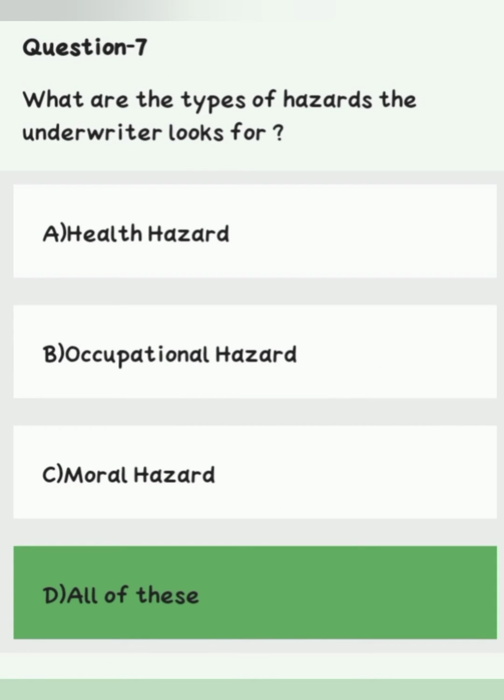Question number 7. What are the types of hazard the underwriters look for? Option A, health hazard. Option B, occupational hazard. Option C, moral hazard. Option D, all of these. Right answer is option D, all of these.